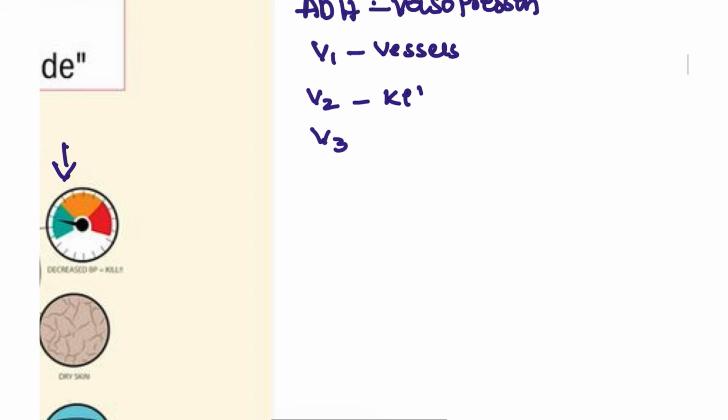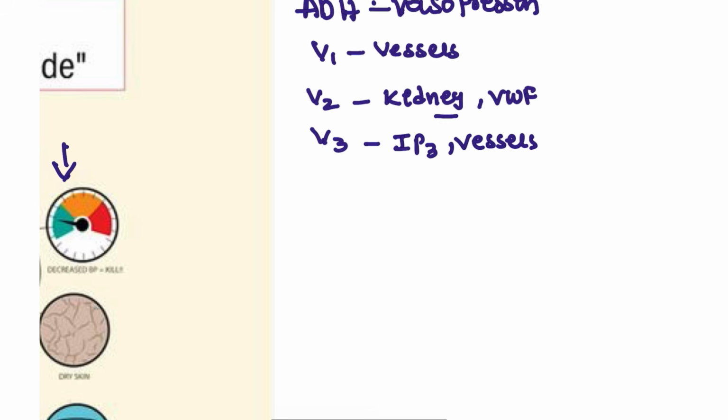V2, remember, is present in the kidney collecting tubules. V3 is known as the von Willebrand factor, which is present here. V3 acts through IP3 and is again present in the vessels. So this is how V1, V2, and V3 are presented.